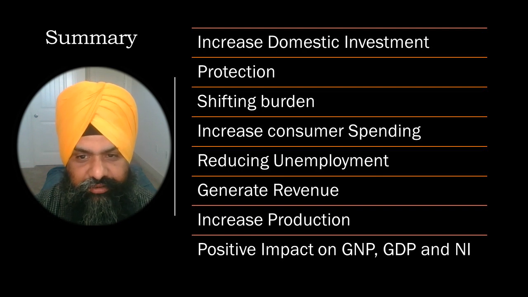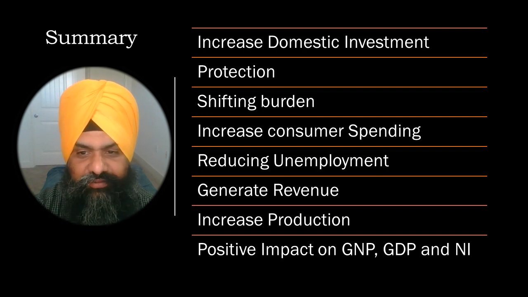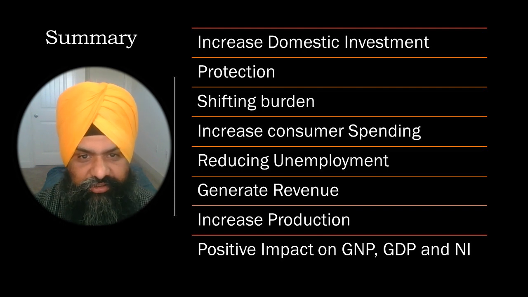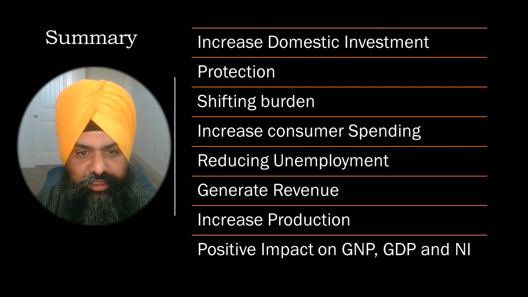Domestic investment increases the demand for more domestic products and services that generates more export from the nation. Increased revenue leads to more taxable income and it generates more government tax revenue. Increased government revenue creates more infrastructure for the convenience of the nation's public. All the variables, consumer spending, business investment, net export, government spending, and net foreign income positively impacted the gross national product, gross domestic product, and national income.